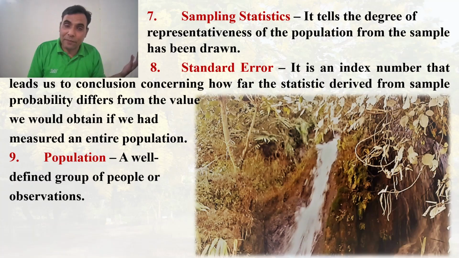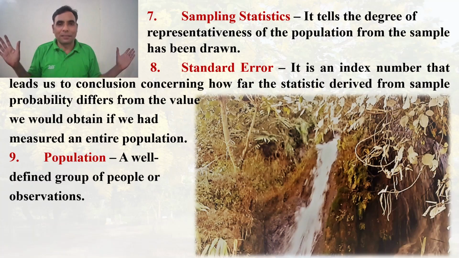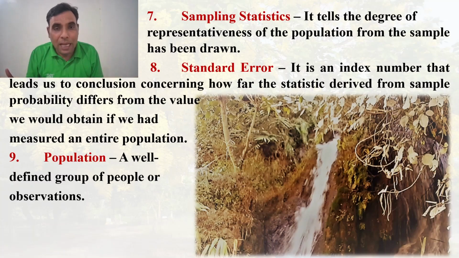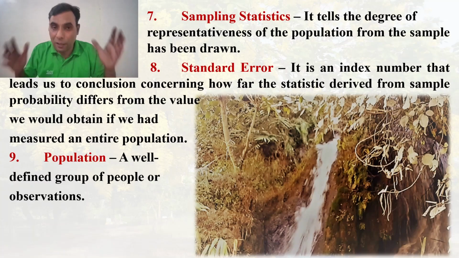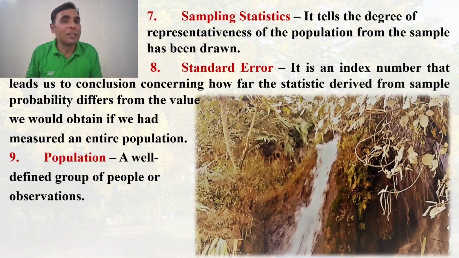Then standard error. When we deal with human beings or animals, and when we go for the sampling technique, measuring the variables, errors are bound to occur. We cannot make observations or measurements that are error free when we deal with human beings or animals.